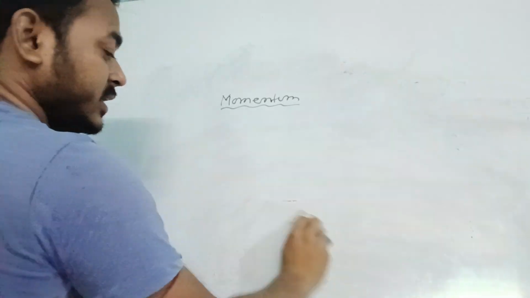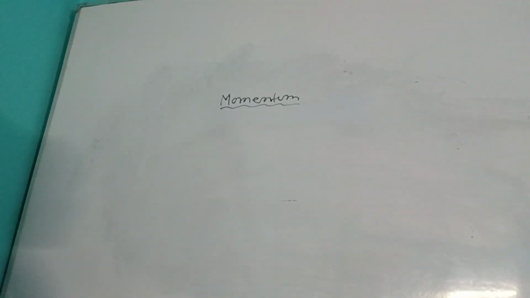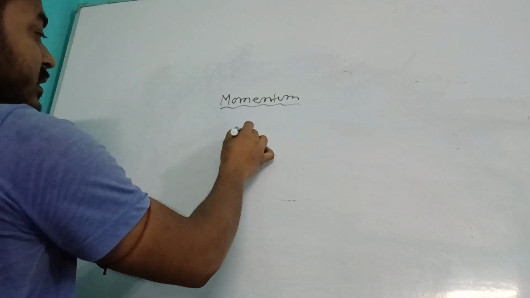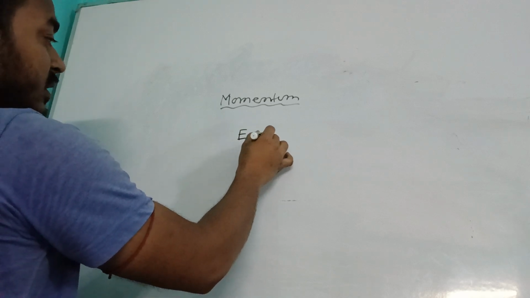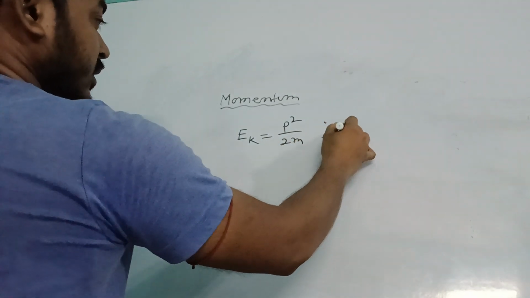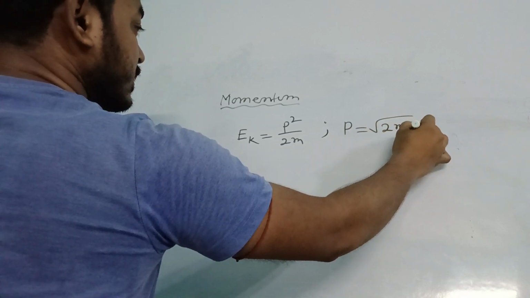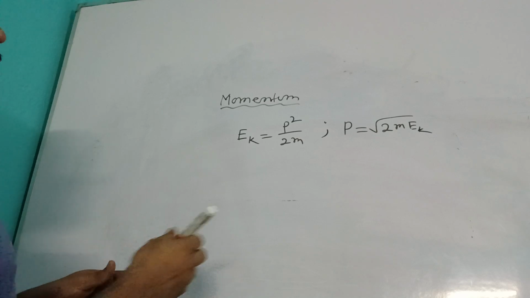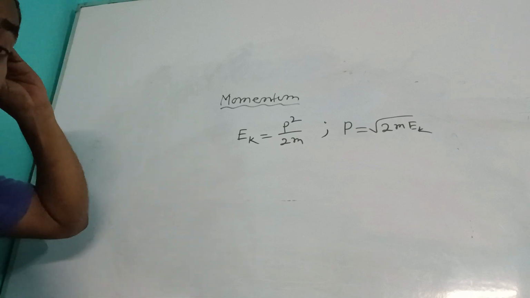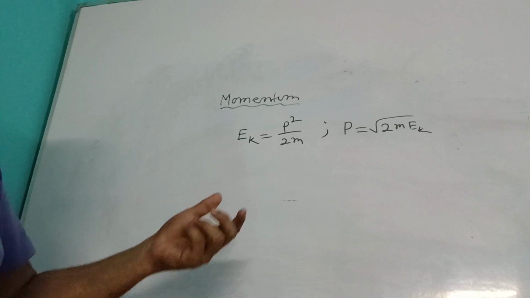We are talking about momentum now. So what are the two formulas? The basic two formulas we get here: kinetic energy Ek is equal to P square by 2m, and another one, the value of P equals root 2 m Ek. In different books it is also written only as K. So K means kinetic energy. Okay, so now let me write some questions at first. Without wasting time, let me write the question.